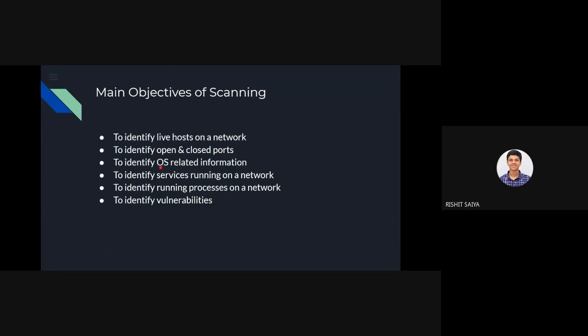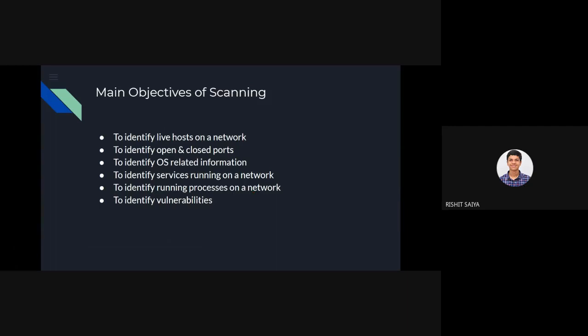Also, I guess I missed writing, but we also need some information on the web servers, because we know that there are some exploits where you come to know about a web server, and you can do either a shell exploit or a web server exploit using that. So next we have to identify the services which are running on the network. Later we have to identify the running processes, because this is a very important thing.